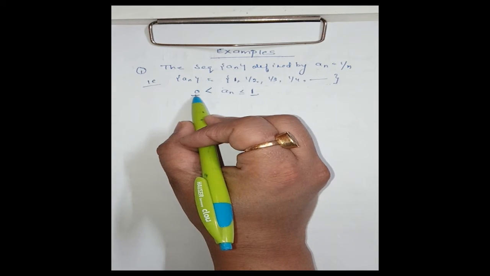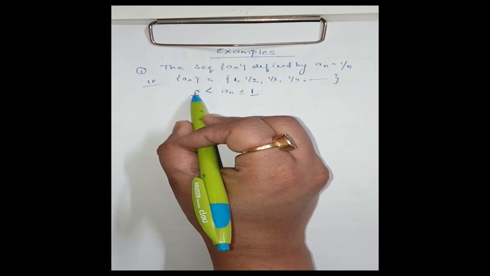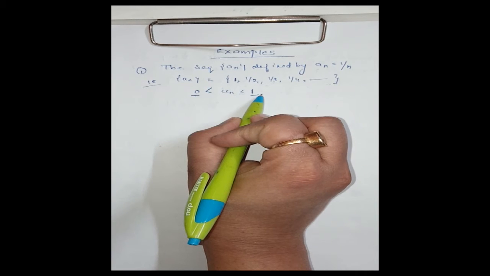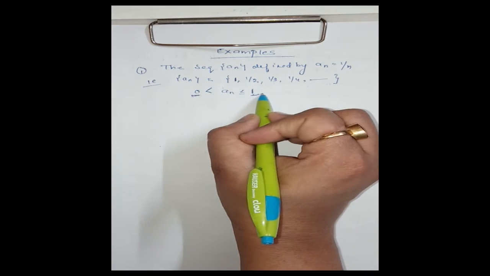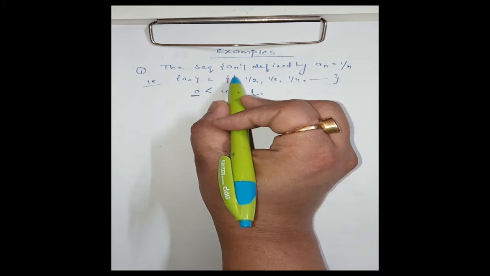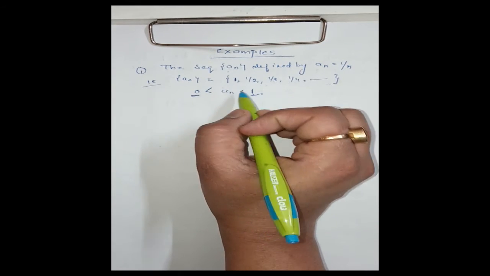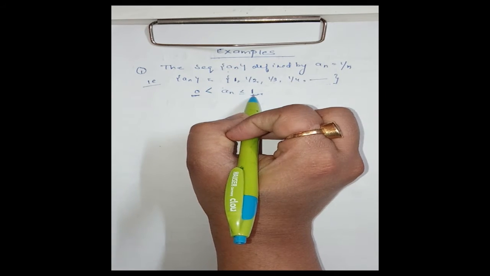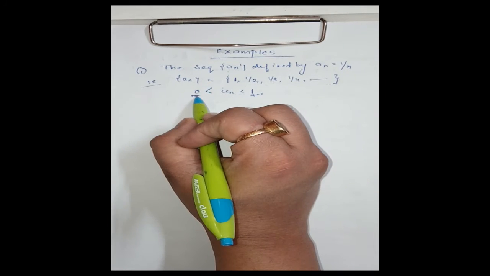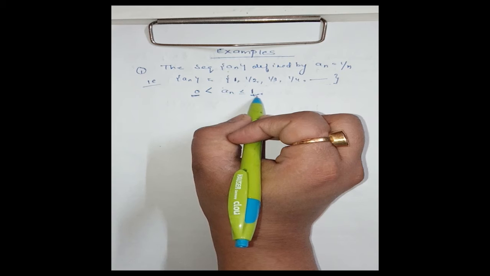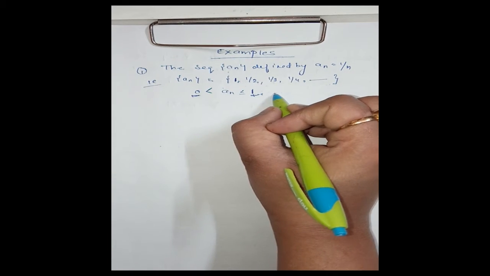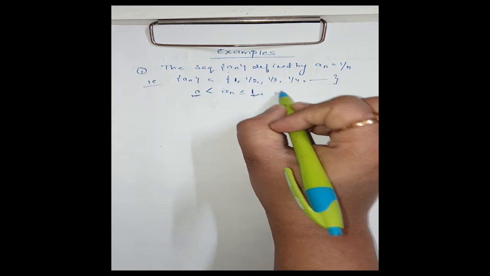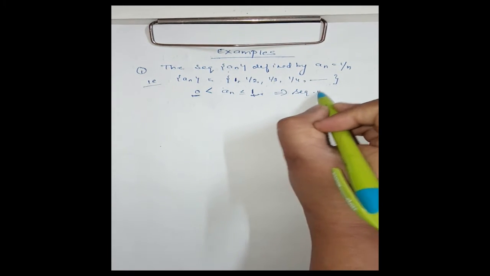That means we have two bounds here, the lower bound and the upper bound. This is small k, this is capital K. Therefore this sequence is bounded below as well as bounded above. Clear? Bounded above by 1, bounded below by 0. That means the sequence is bounded.